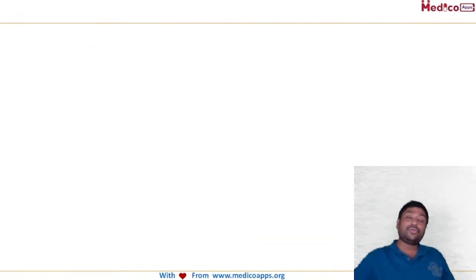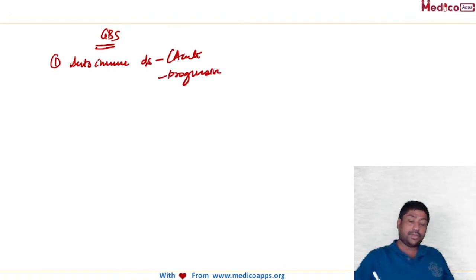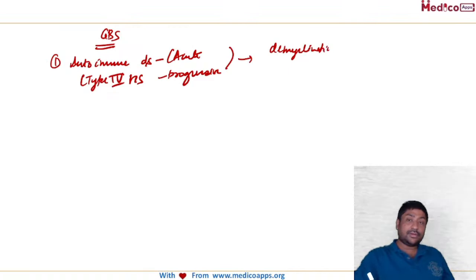Let's quickly learn a few important points about Guillain-Barré syndrome. So we know that it is an autoimmune disorder. It is acute, it is progressive, and basically it's a type 4 hypersensitivity reaction. What happens in this is there is demyelination of the peripheral nervous system.